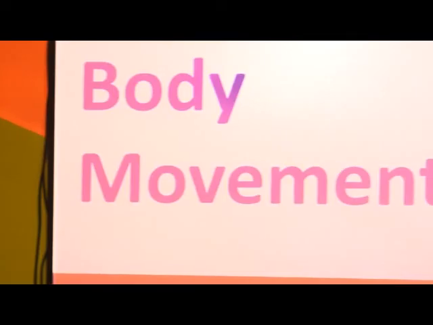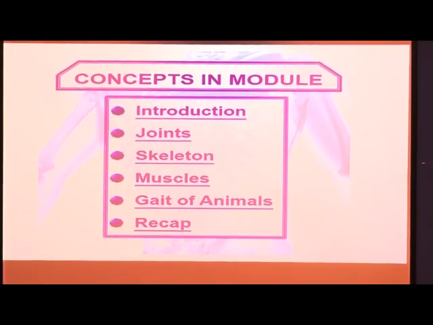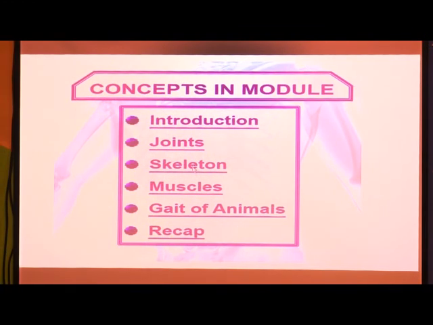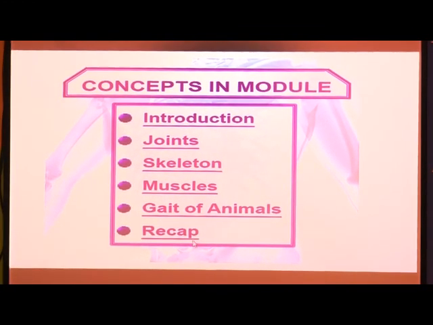So in this lesson we are going to see about the movements that our body does. There are different types of movements and we are going to study about the joints and about the invertebrates. So let us see it. Body movements. In this lesson we are going to study about the joints, skeleton, muscles, gait of animals, and then we are going to recap.